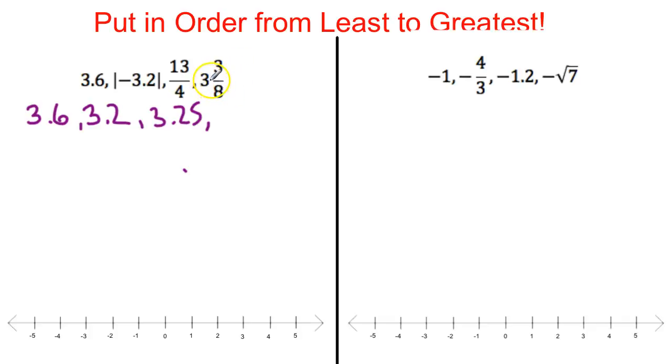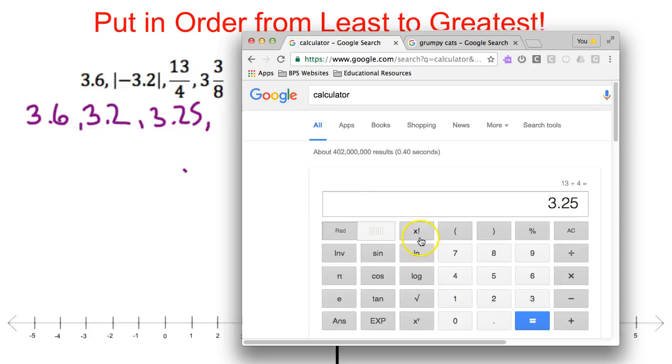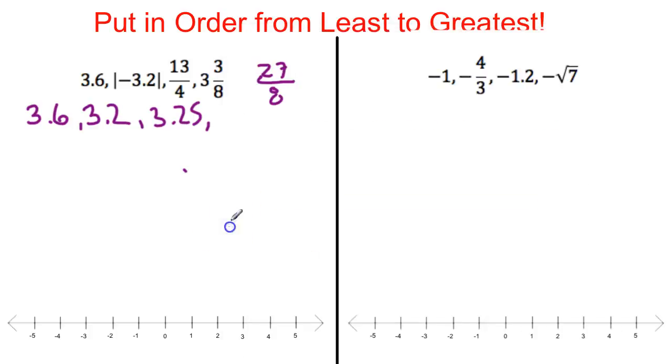8 times 3 is 24, plus 3 is 27. So 27 over 8 is the improper fraction. Let's turn that into a decimal. So now we have, let me clear this, 27 divided by 8, 3.375. So let's order these from least to greatest.